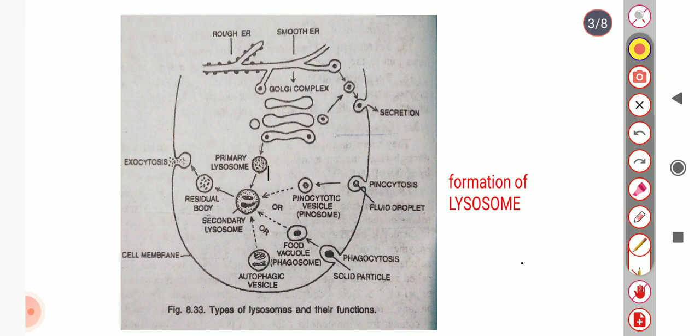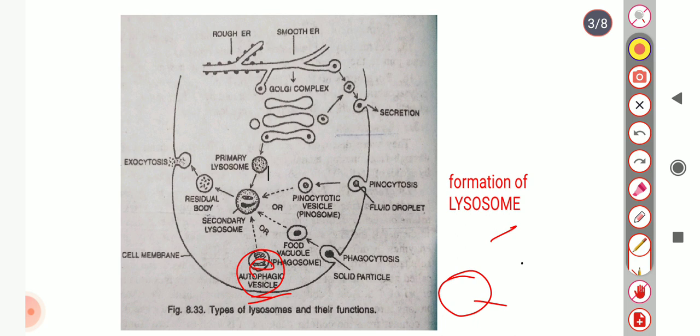The cell debris is digested in the autophagic vesicles or autophagic vacuole, and these lysosomes are also called disposal bags because all the cell debris is digested inside the autophagic vacuole. The digested products are made available to the cell for new synthesis, and lysosomes are therefore known as recycling centers.